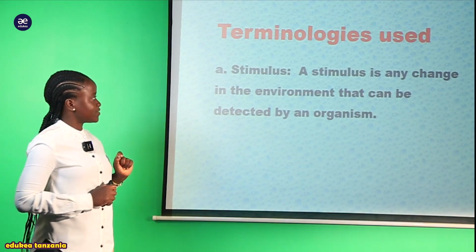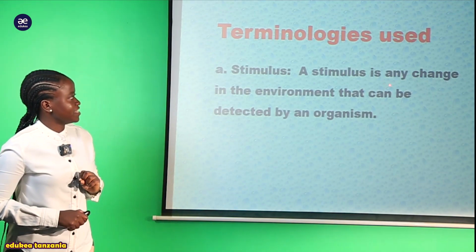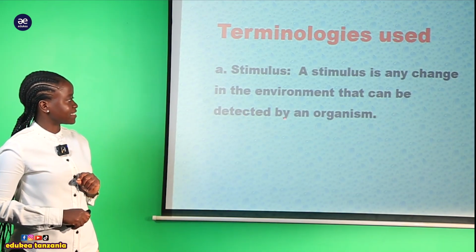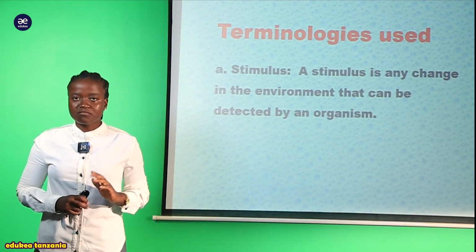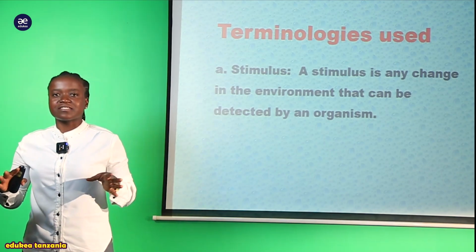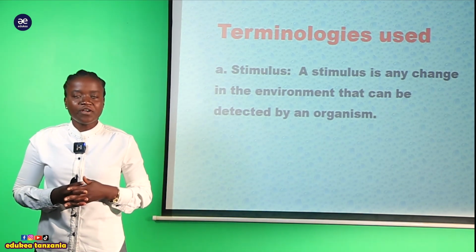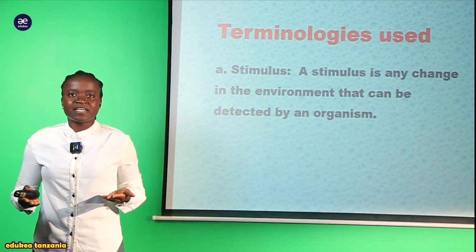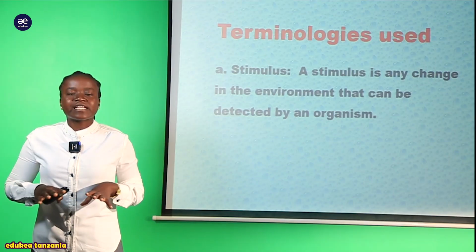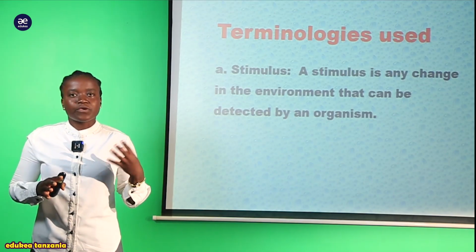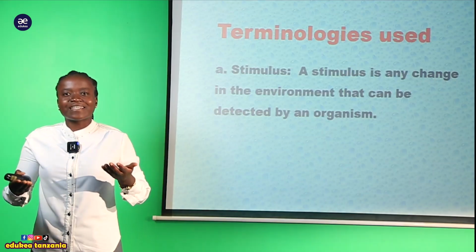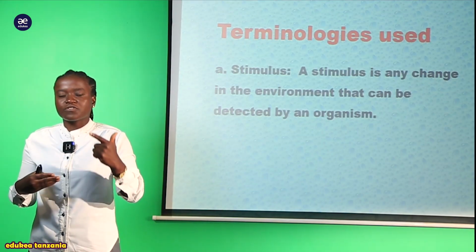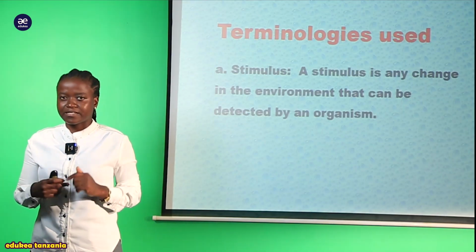So here, my students, we are saying that a stimulus is any change in the environment that can be detected by an organism. So tunasema kwamba stimulus ni any changes that is occurring within the environment. We know that the environment is anything that surrounds us, and any changes meaning that yale mazingira ya nje yakileta mabadiliko yoyote. Sasa yule binadamu au yule organism akidetect either there is a presence of cold or there is a presence of hot, that hot or that cold, we call it a stimulus.